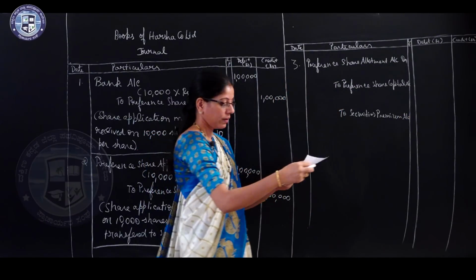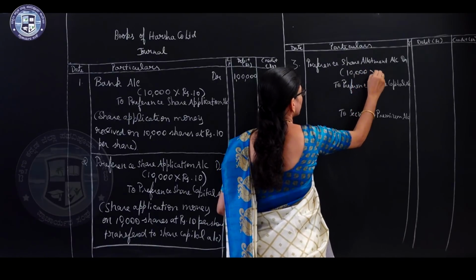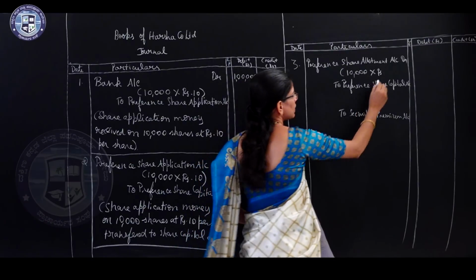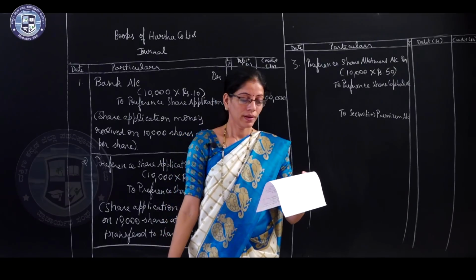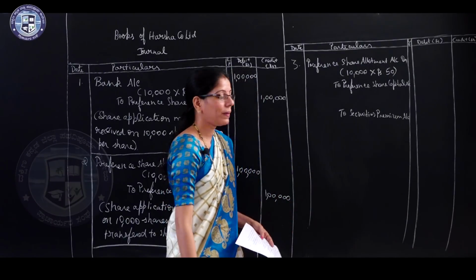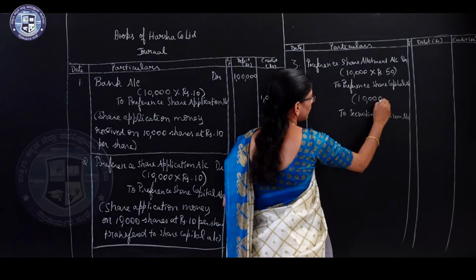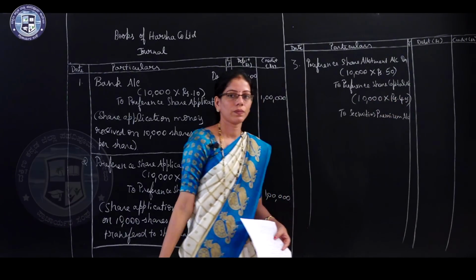Here on 10,000 shares along with premium 50 rupees per share. Then the allotment money, that is 45, that you have to write here, 10,000 into rupees 45.